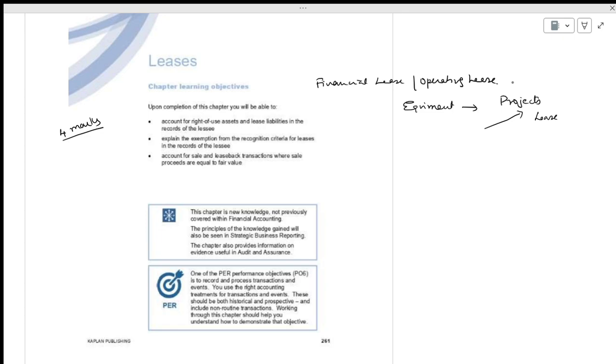Assume you take the airline industry. Airlines take aircraft on lease. Helicopters, they will take on lease. Equipment, trucks, dumpers, trolleys, everywhere you will have a lease.